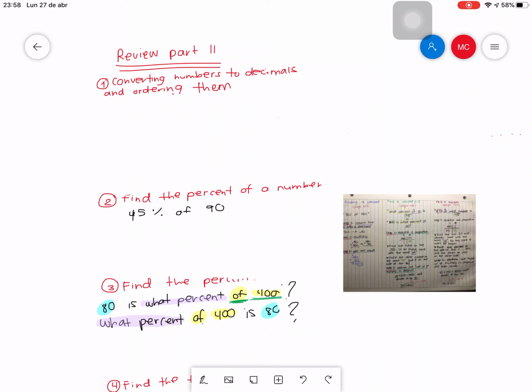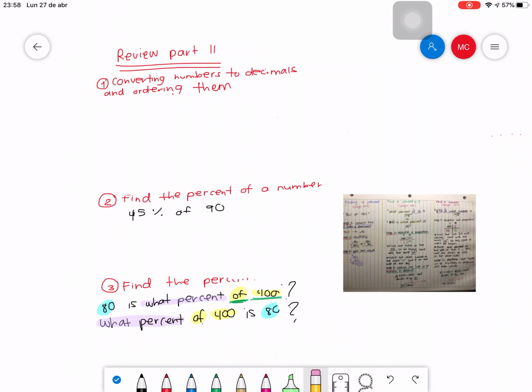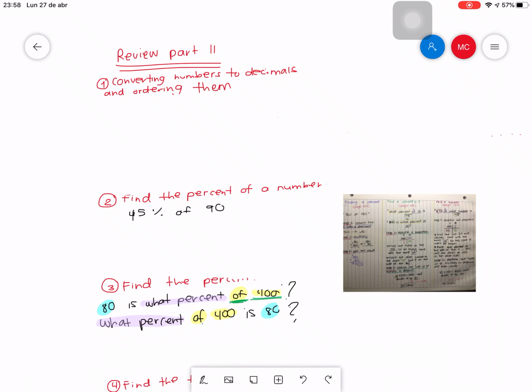Yeah, this is a review. This is the second part, and we're gonna review 4 more topics, or 4 more little parts of the things that are gonna come in your partial quiz. Let's start with number 1. It says converting numbers to decimals and ordering them. If you see, certain things are erased, but that is because I had to erase every note that I took.